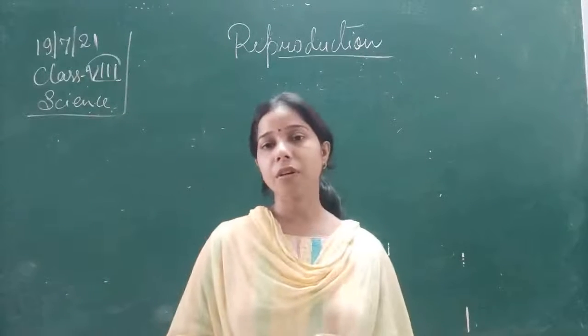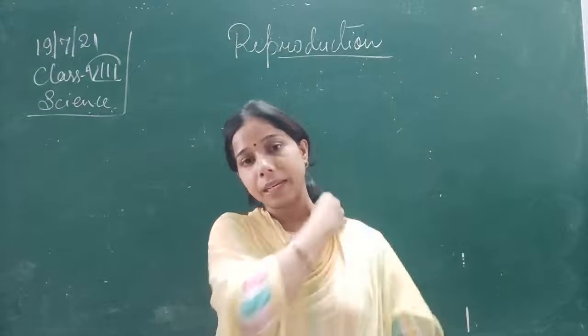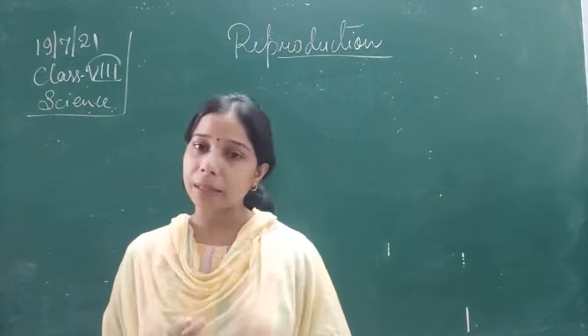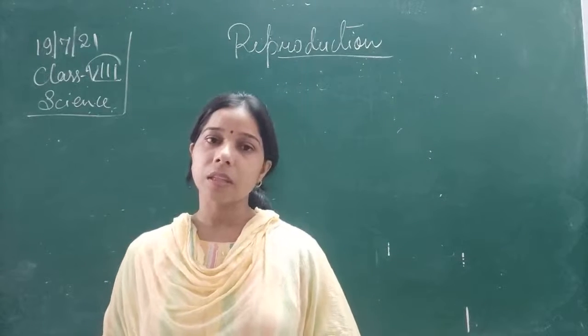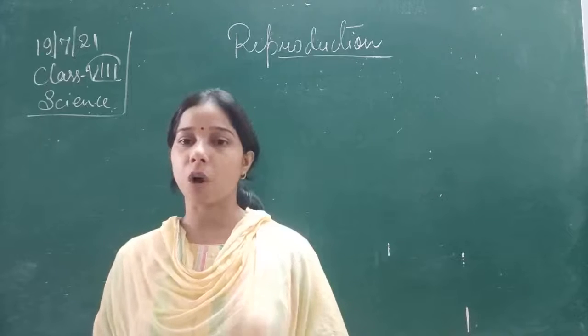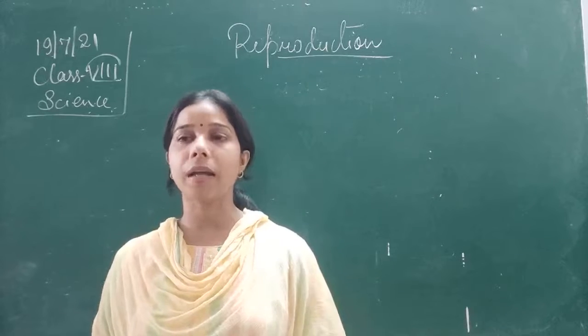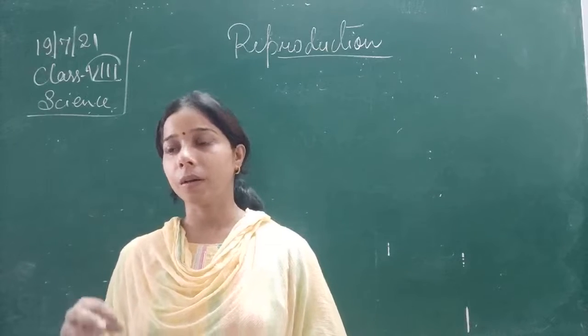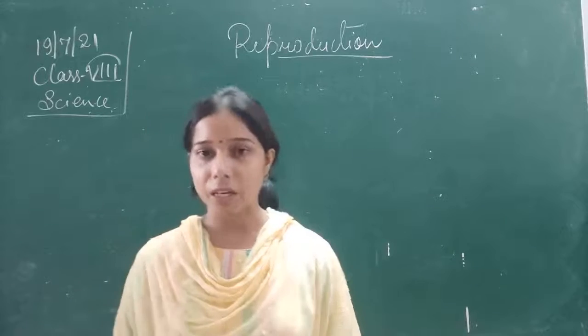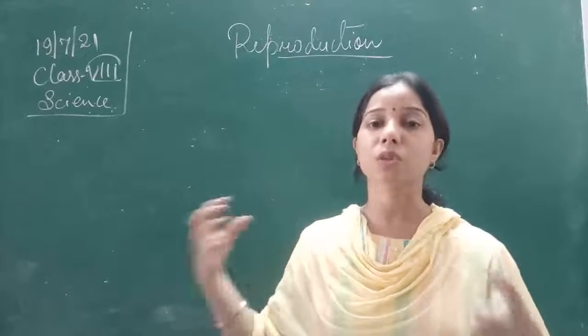Now if we talk about budding, students, in budding organisms a small bud, a small outgrowth, forms. This bud remains attached to the body of the parent and starts growing.